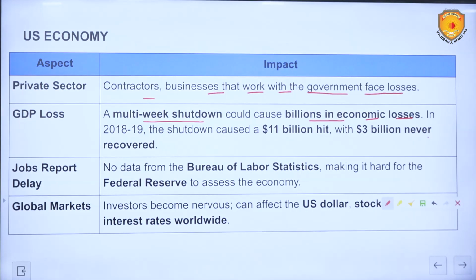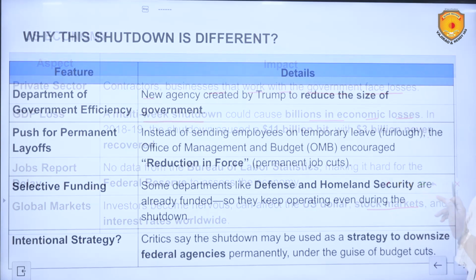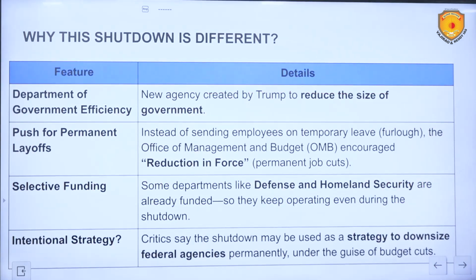No data from the Bureau of Labor Statistics, making it hard for the Federal Reserve to assess the economy. The Federal Reserve is their central bank, which has to release monetary policies. Global markets and investors become nervous, which can affect the US dollar, stock markets, and interest rates worldwide. Why is this shutdown different?